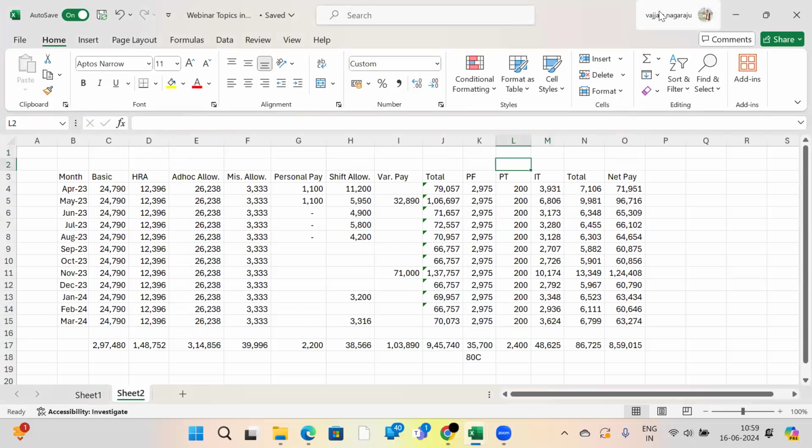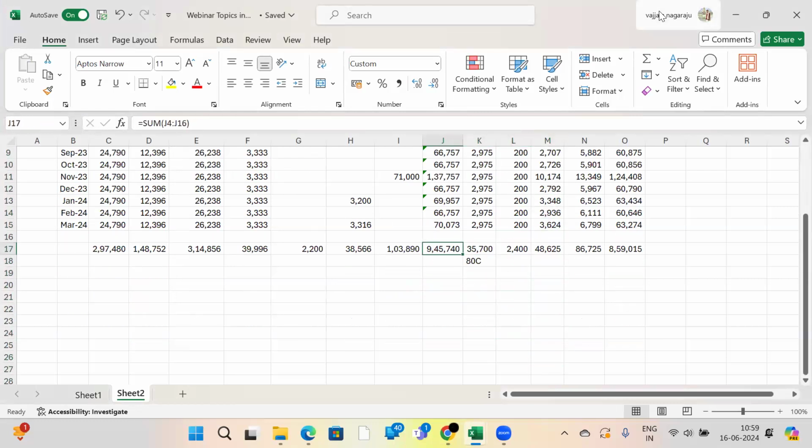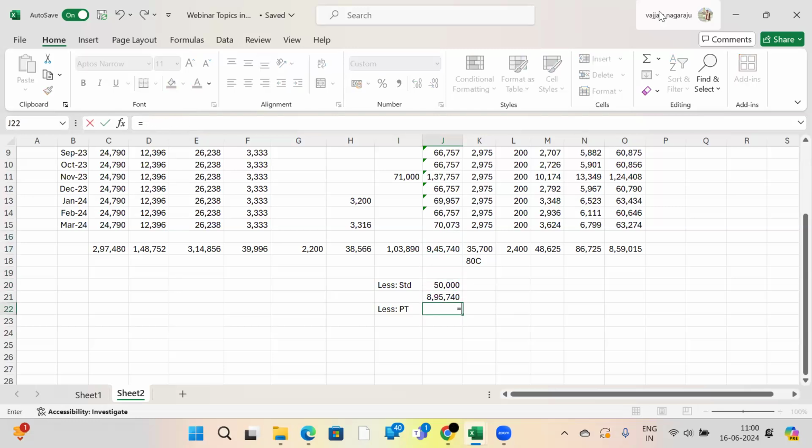And see here, this is the income tax deducted every month by my assessee's company, each and every month, different amounts. On this 9,45,740, first he will get a standard deduction of 50,000 rupees. Again, he will get a deduction of professional tax, which is this 2,400.